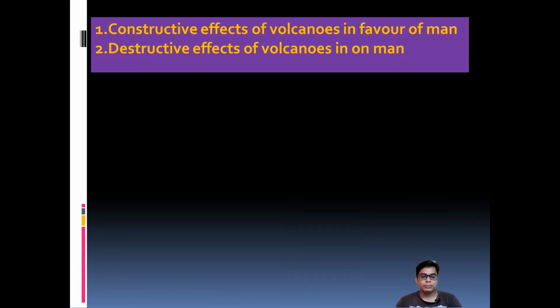Next we come to the destructive effects of volcanoes on humans. Most of these lava plains are absolutely barren and uninhabitable by man. With a number of eruptions, human activity can be affected by this. Eruptions often force people near the volcanoes to abandon their settlements, and sometimes people also died due to this. So casualties occur.